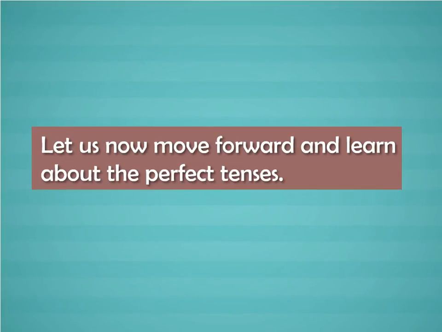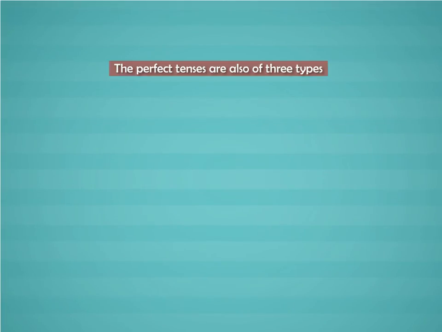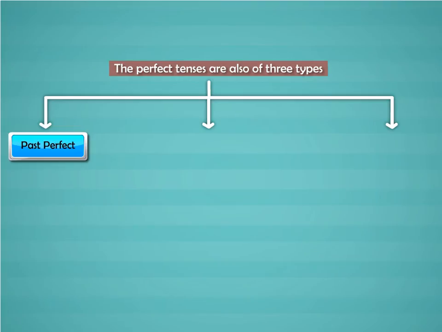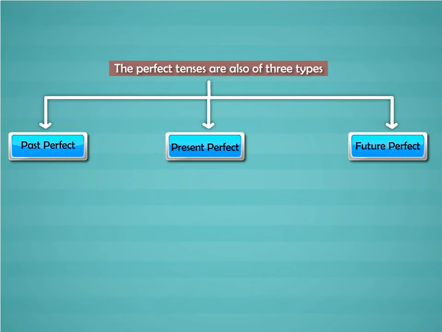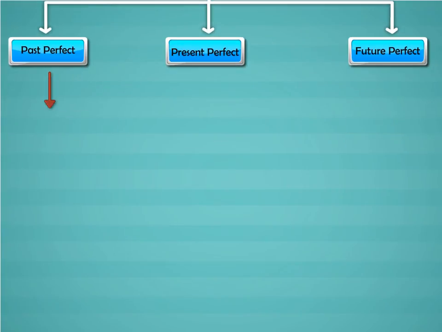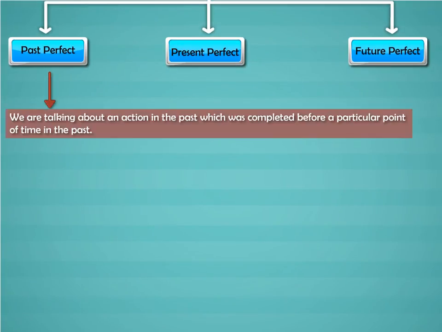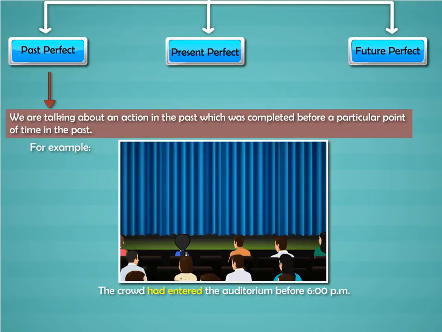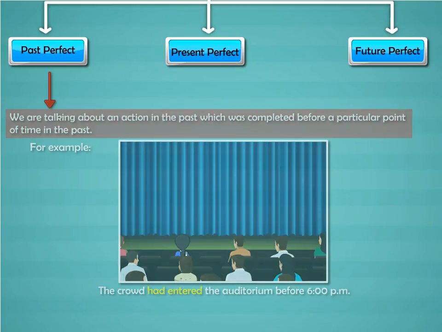Let us now move forward and learn about the perfect tenses. The perfect tenses are also of three types: past, present and future. We will begin with the past perfect tense. It is used when we are talking about an action in the past which was completed before a particular point of time in the past. For example, the crowd had entered the auditorium before 6 p.m.